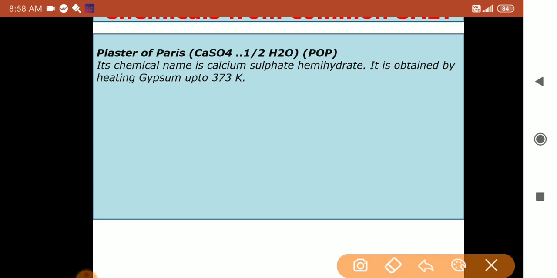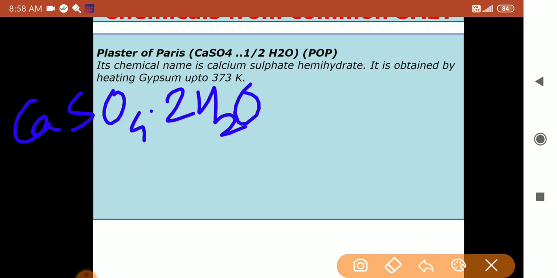See the reaction of this. We have calcium sulfate. The formula of calcium sulfate or gypsum is CaSO4·2H2O. This is called gypsum.